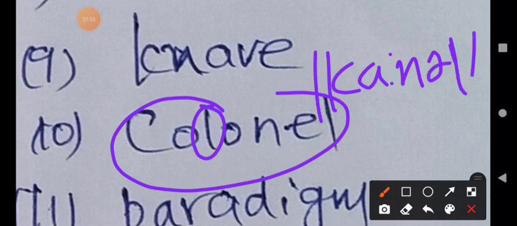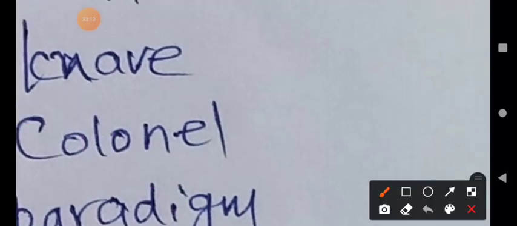Colonel, pronounced as it is written, is a wrong pronunciation. Generally, many students mispronounce colonel. Colonel as written is a mispronunciation. Colonel, said correctly, is the right pronunciation. Okay, what is the meaning of this word colonel?